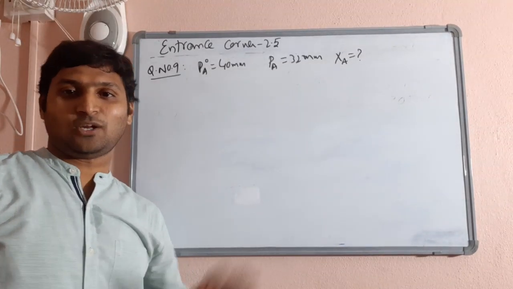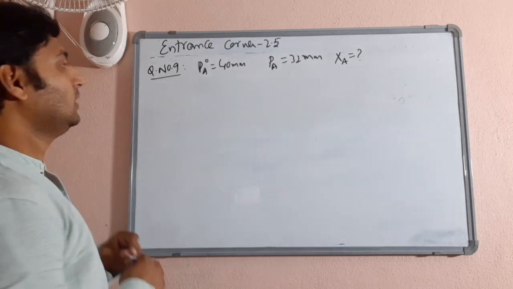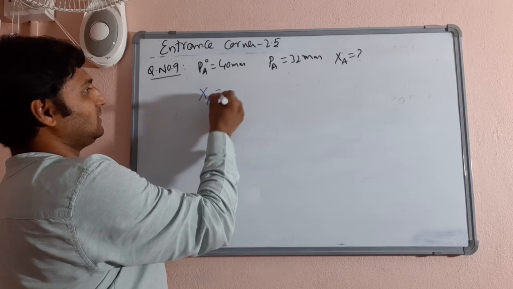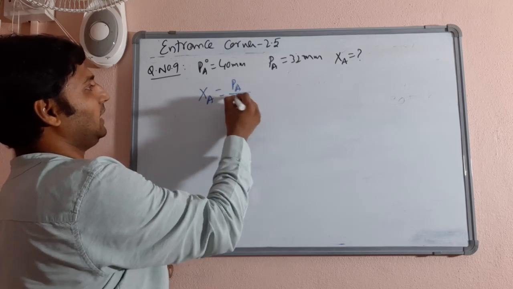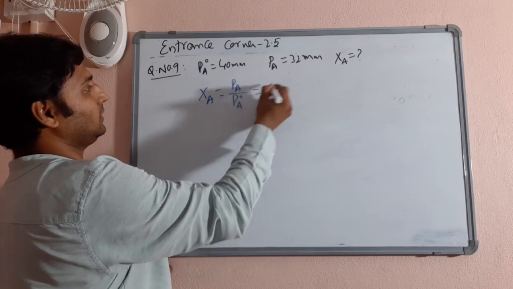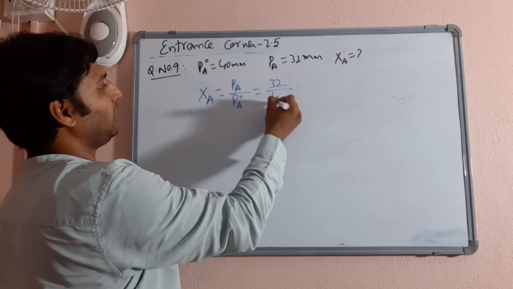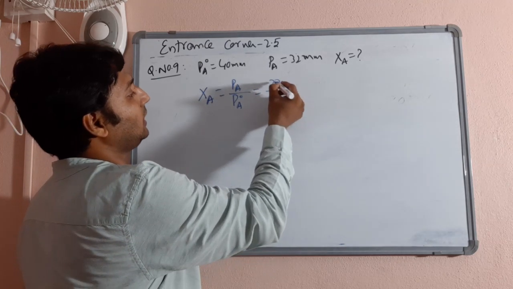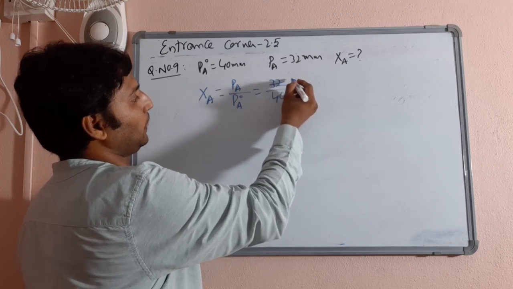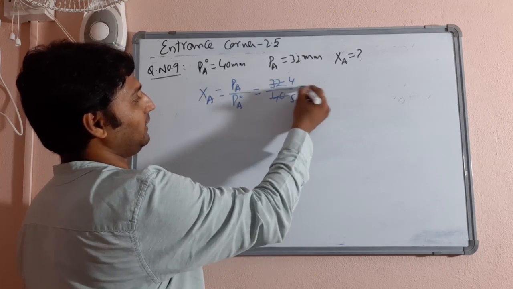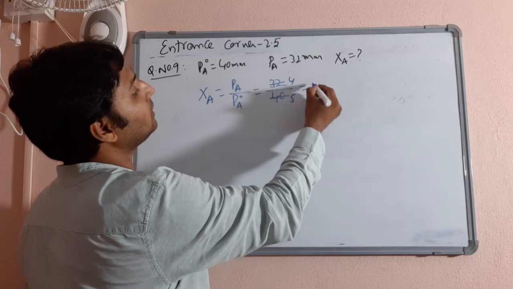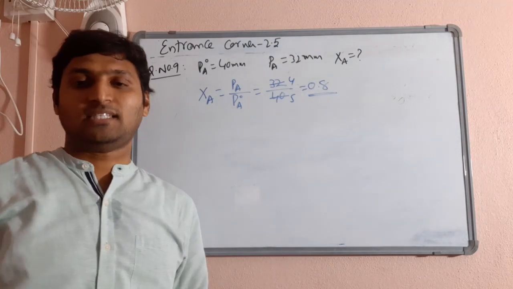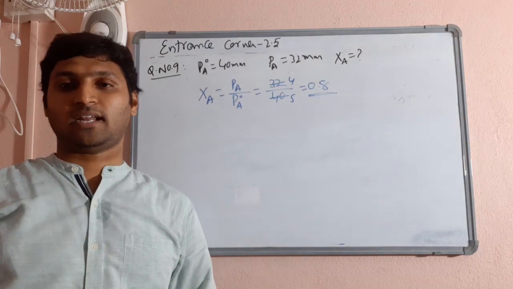You can't get an easier question than question number 9. PA naught is given, PA is given, XA is asked. XA is equal to PA divided by PA naught. That is 32 divided by 40 millimeters of mercury. 8 4s 32, 8 5s 40, 4 by 5 will be 0.8. Very simple question, very quick answering question.